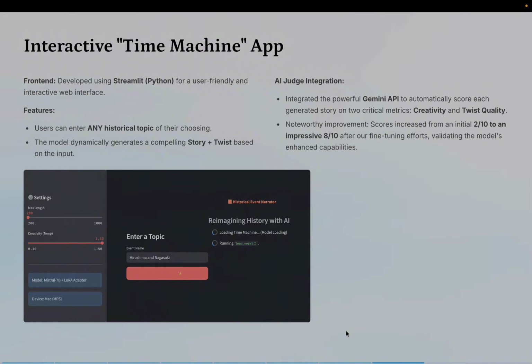So, we built an interactive Streamlit app where users can type any historical event and instantly get a narrative plus a twist generated by our fine-tuned model. We also added an AI judge using Gemini to score creativity and twist quality. After fine-tuning, our average creativity score improved from 2 to 8, showing a dramatic improvement.